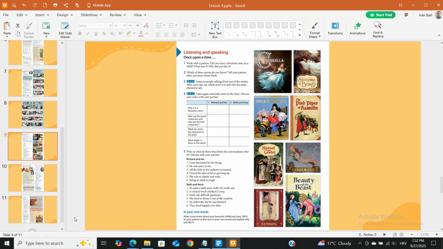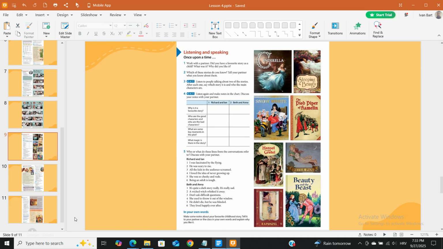Who or what do these lines from the conversations refer to? Discuss with your partner. Richard and Lan. One: I was fascinated by the flying. Two: He was scary to me. Three: All the kids in the audience screamed. Four: I loved the idea of never growing up. Five: She was so cheeky and rude. Six: Being an adult is tough.